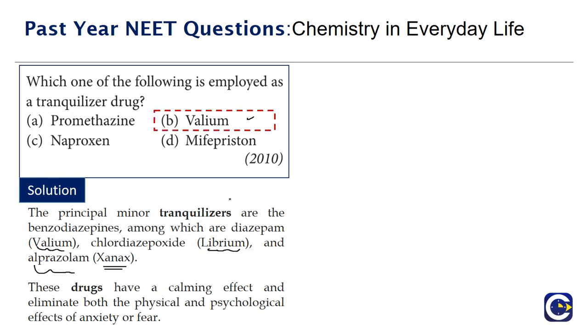Now if you look at the other compounds that are given over here, promethazine is an antihistamine that is used for the cure of allergy symptoms, and naproxen is an anti-inflammatory drug that is used for pains and headache and muscle aches, etc. And mifepristone is an abortion drug. So the correct answer for this is option B, which is Valium.